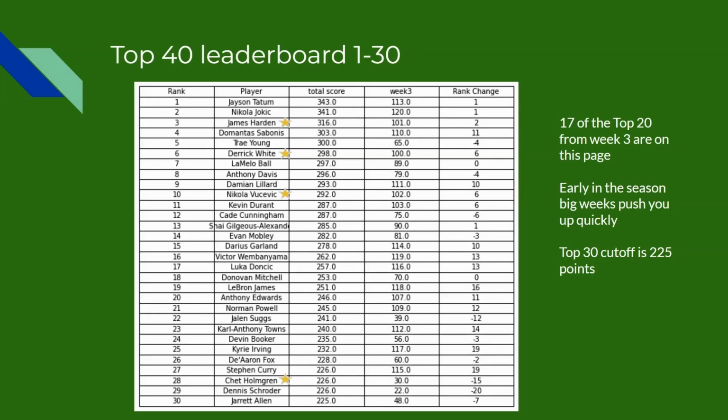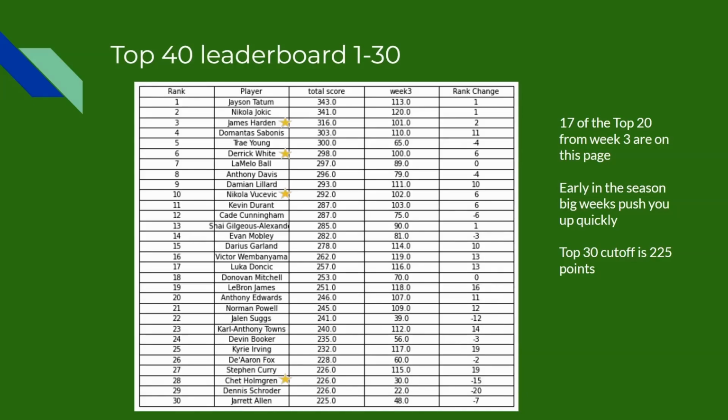Early in the season, because there's a small sample size, big weeks really push you up. It's a third of your score. So if you have 1/3 of your score being really big, then yeah, you get onto this front page in our top 120 leaderboard. And the final overall point I want to talk about before I get to players is the top 30 cutoff. So the cutoff of points required. Again, you don't lose points throughout the season, you only accumulate. And the cutoff after week 3 is 225 points with Jarrett Allen down there.